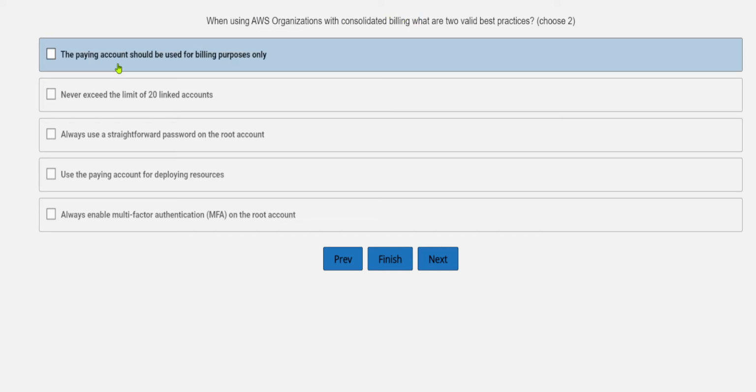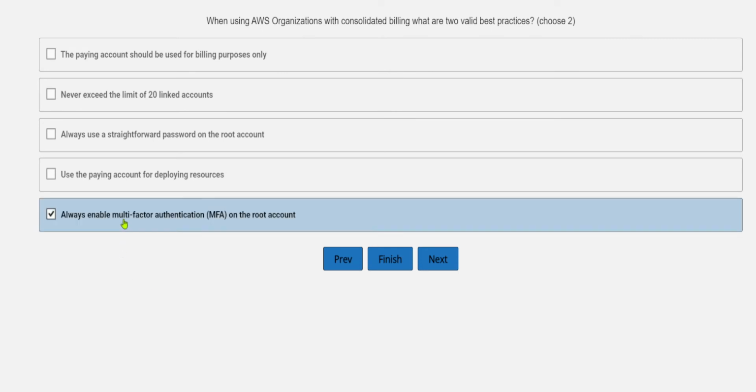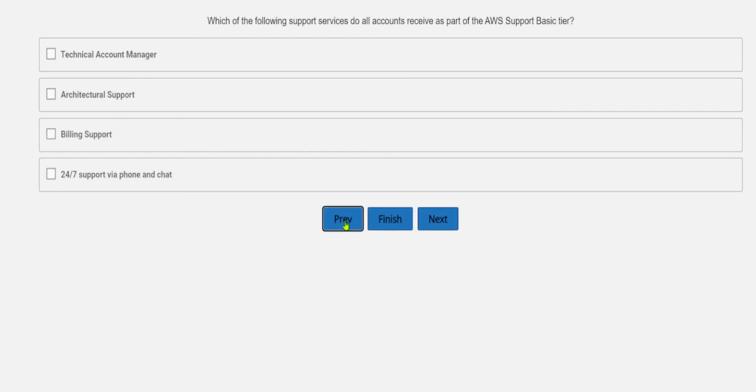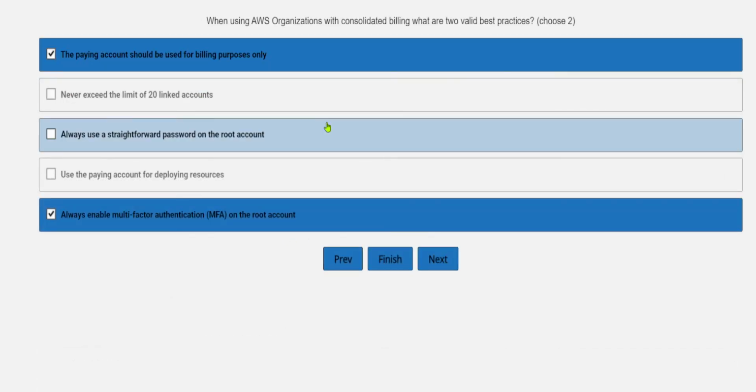One is that the paying account should be used for billing purposes only, and the other is to always enable multi-factor authentication on the root account. This also applies to AWS Organizations with consolidated billing. So these are the two valid best practices. Sorry, maybe I had not selected the first one. The paying account should be used for billing purposes only.